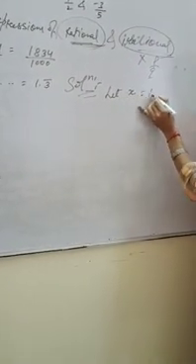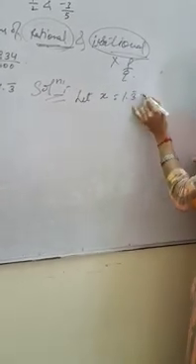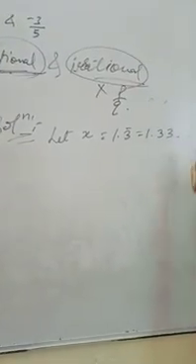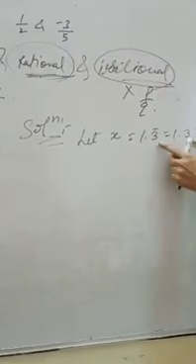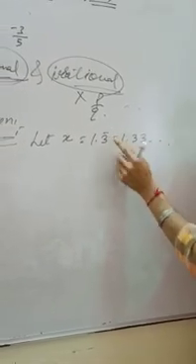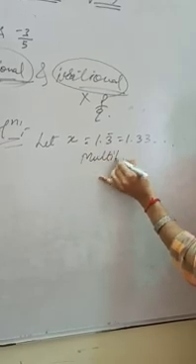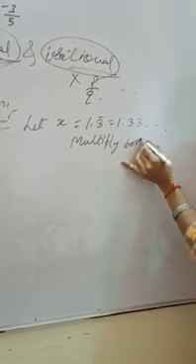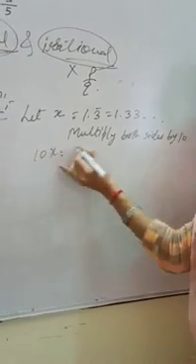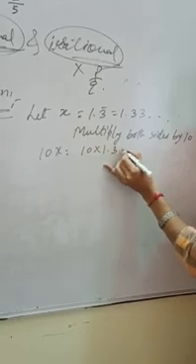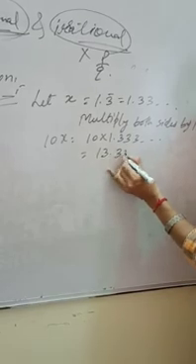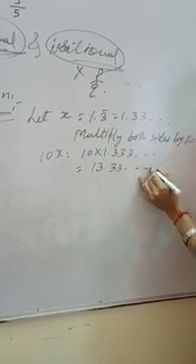Let x equal 1.3 bar. This implies we can write 1.333 and so on. We multiply by 10 raised to the number of digits under the bar. How many digits is the bar covering? Here it is 1 digit. So we will multiply both sides by 10. So we write 10x is equal to 10 multiplied by 1.333 and so on. It becomes 13.33, the decimal goes forward and so on, right?